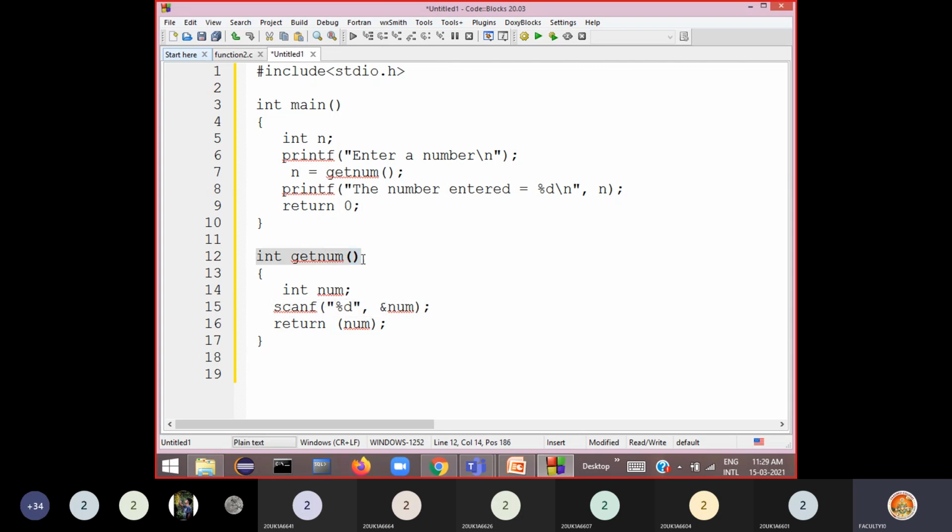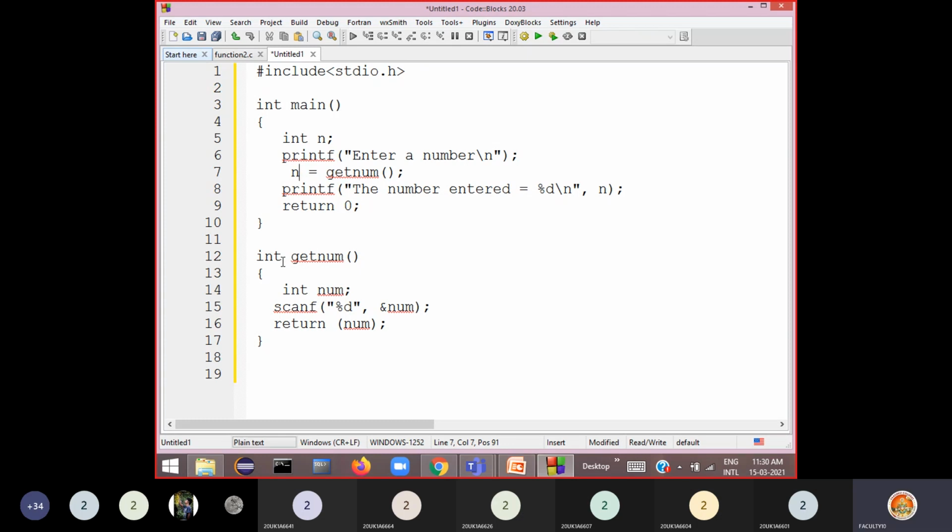But this function definition is not visible to the user. What the user understands is that it is reading a value and returning that. That's it. Like printf, scanf function definitions, are we getting those programs? No. For printf, scanf, gets, those programs are already compiled and kept in a C library.